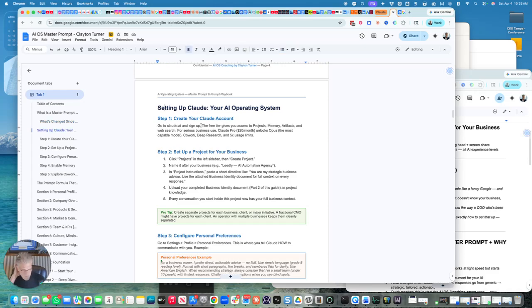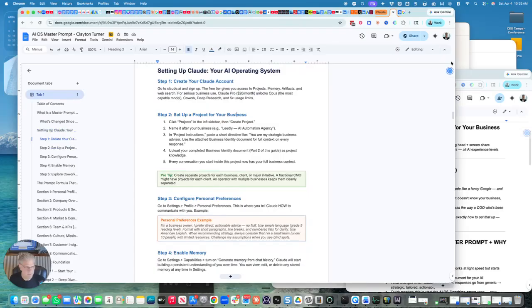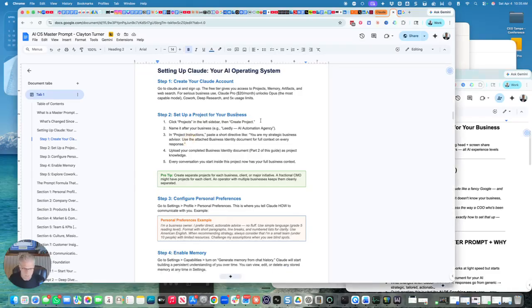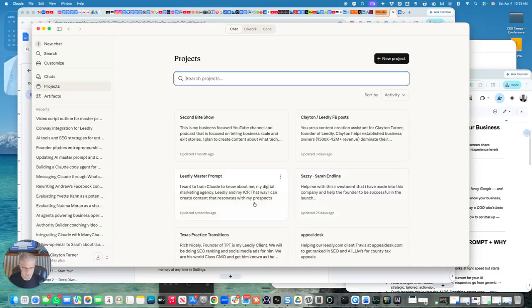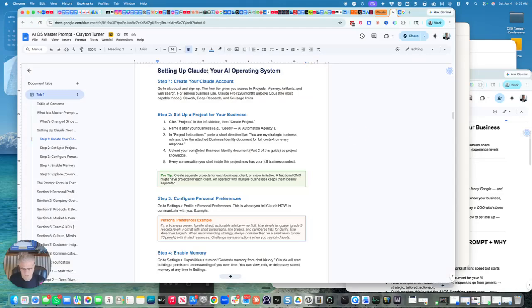So let's talk about setting up your Claude account. Once you get the $20 plan set up, click on projects. I'm going to show you one of my entities, a marketing agency called Leadly. You'll create a project on the left-hand side of Claude. This is my projects, Leadly. Then you will name it after your business. Mine's Leadly Automation, AI Automation Agency, and then you'll do project instructions.